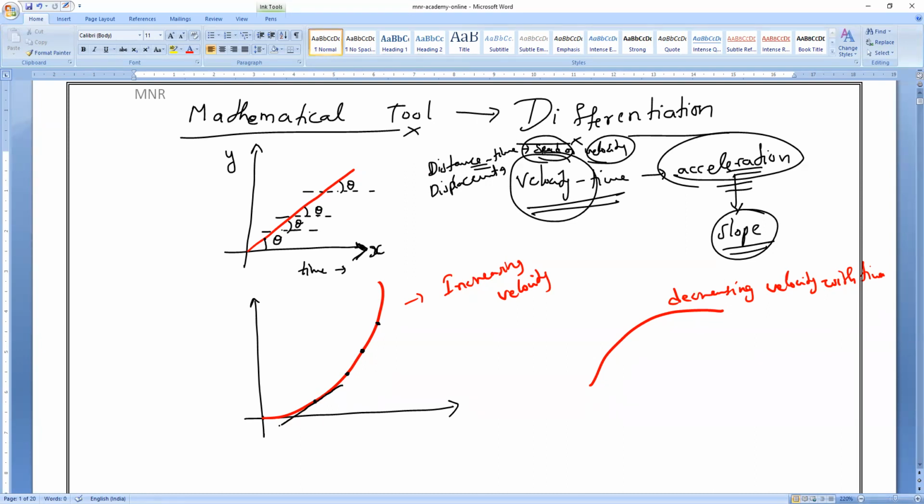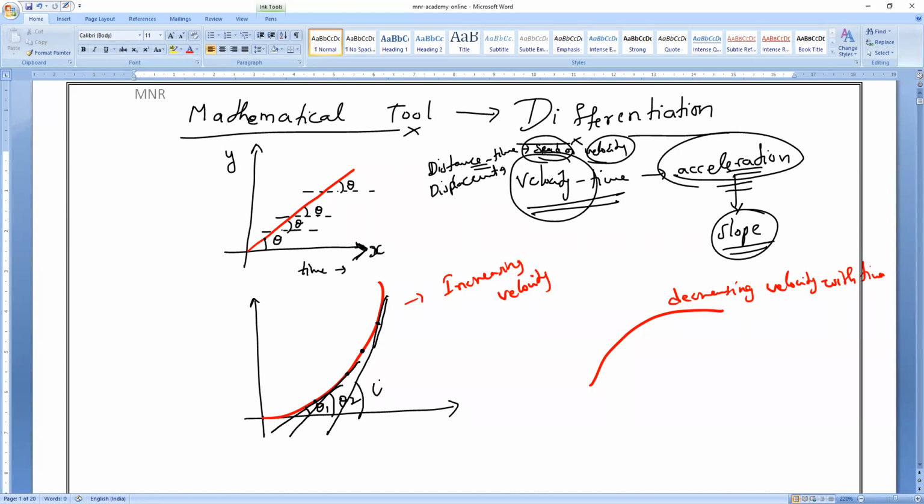Understand? If I draw the tangent, then that is the slope of the graph. Do you all understand? Now, I want to find the slope at this point, so I want to draw the tangent. This is theta 2. Now I am drawing the tangent here.